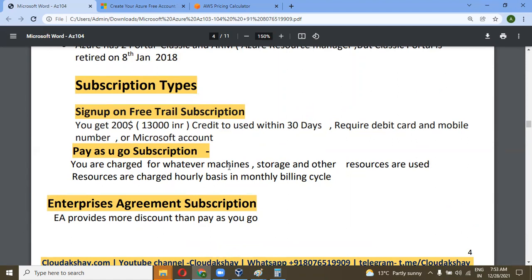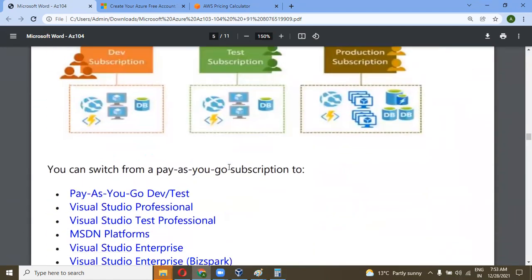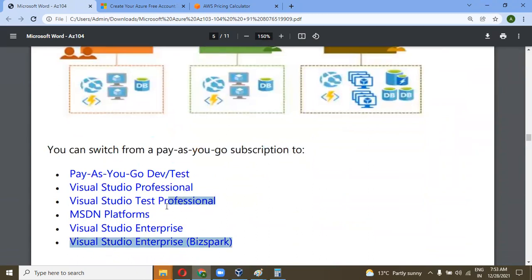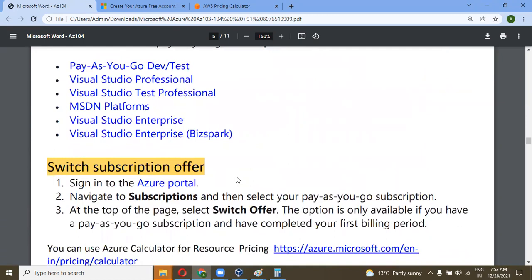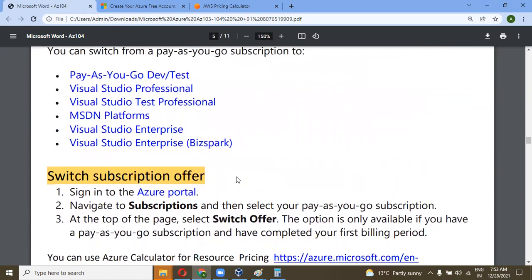But we will also see what we get in each. We can also switch our subscription types through the panel. We will sign up tomorrow. We will create our account tomorrow in the Azure portal.